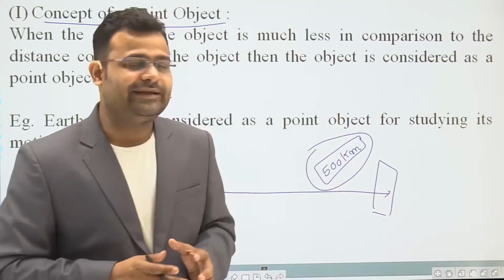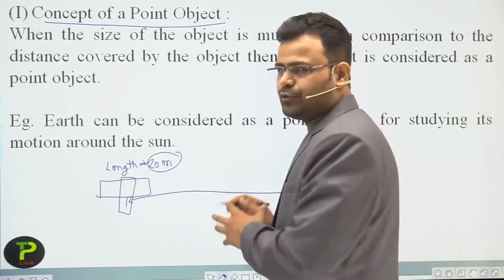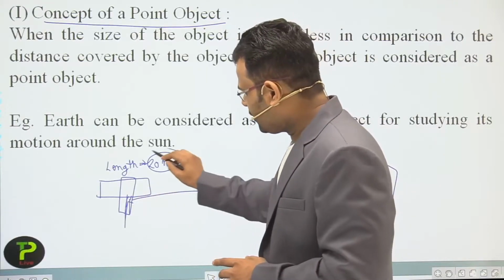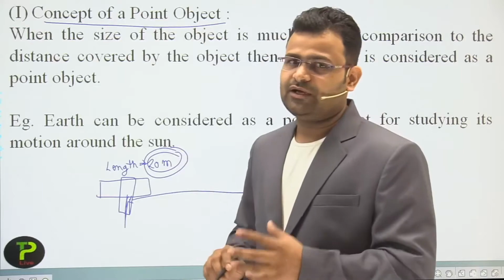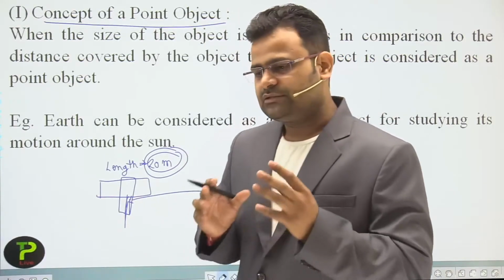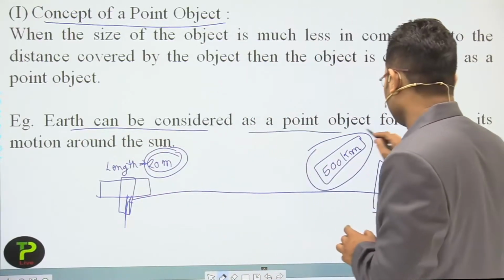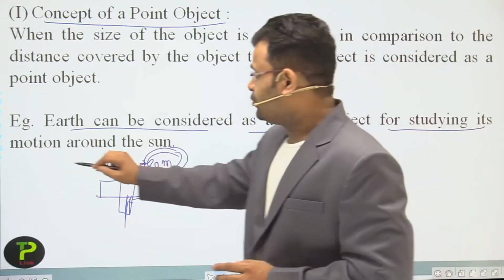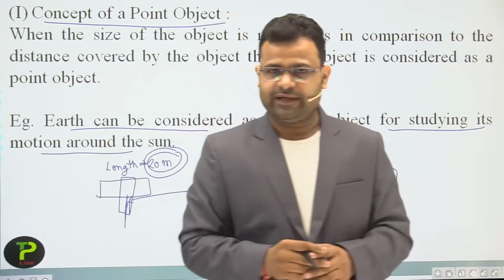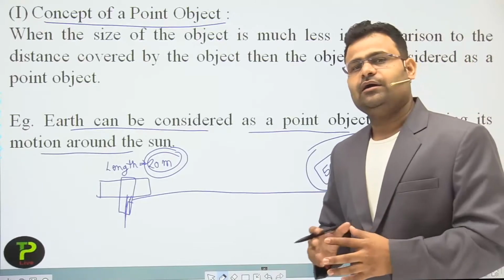So in that condition, whenever we calculate other properties or phenomena in that journey, we are not considering the length of the object and we consider that object as a point object. One more example: Earth can be considered a point object to study its motion around the sun, because the distance and circumference of that circle is much more than the size of the Earth.